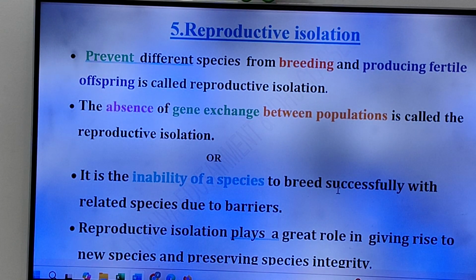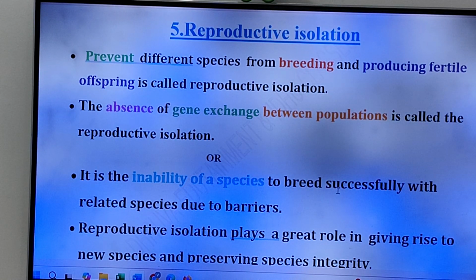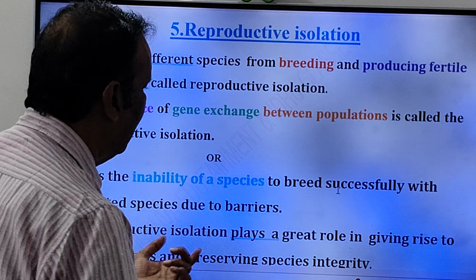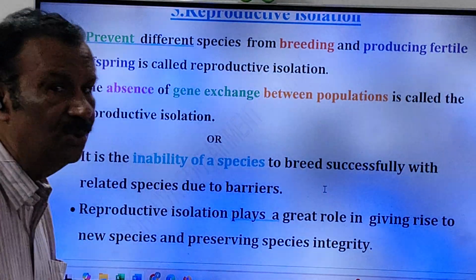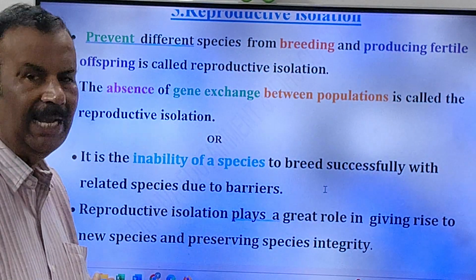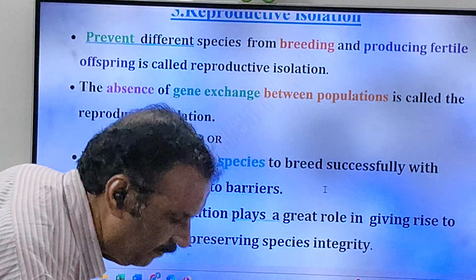Friends, in the allopatric speciation we discussed about the reproductive isolation, friends. Once you go through that video, friends. So the inability of a species to breed successfully with related species due to barriers is called what, friends? Reproductive isolation. See, friends, this reproductive isolation plays a great role in giving rise to new species, friends. So what is the use of reproductive isolation, friends? It plays an important role in the evolution of new species.